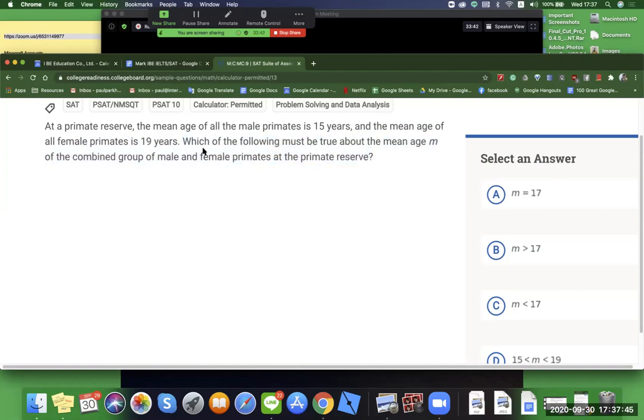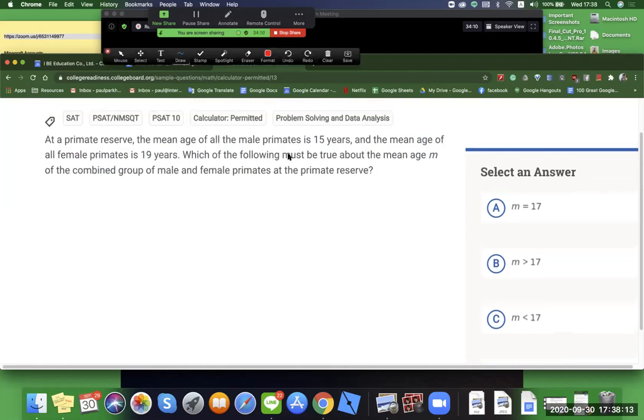Older women. Which of the following must be true about the mean age M of the combined group of male and female primates? Following must be true about the mean age of the combined group. All right, so if I add this and this, that would be 34 and 17. I don't know. I think we got to diagram a little bit.